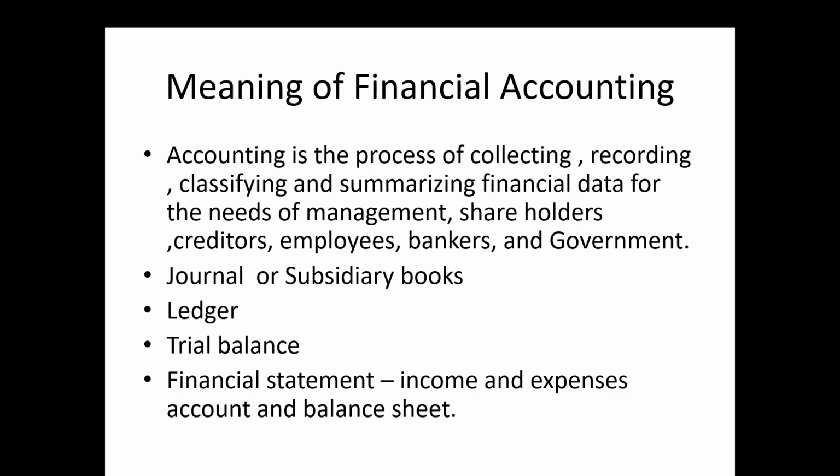How do you find out profit or loss? Income over expenses is profit. Expenses over income is loss. For example, income rupees 1 lakh and expenses rupees 80,000. What is the difference between income and expenses? Rupees 20,000 is called profit. At the same time, expenses rupees 1 lakh and income rupees 80,000. The difference, rupees 20,000, is loss.